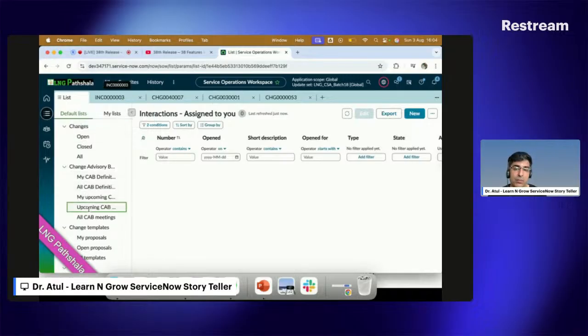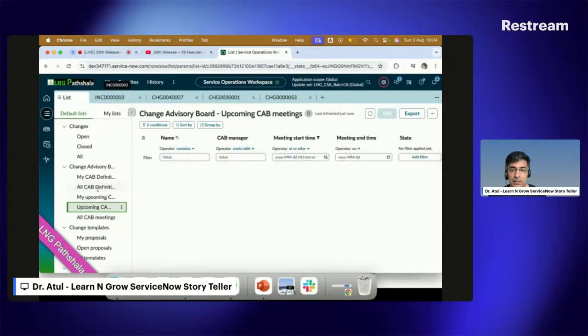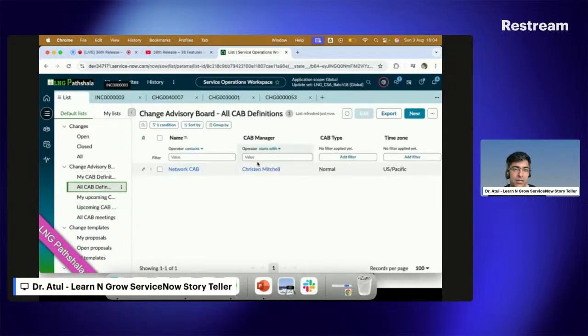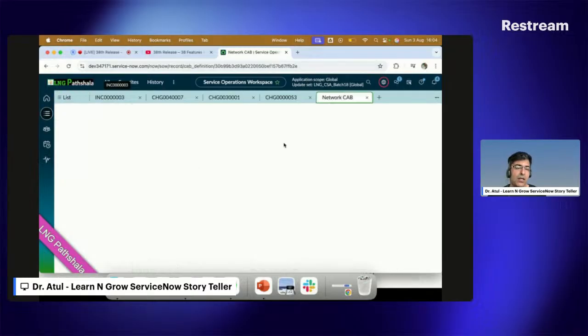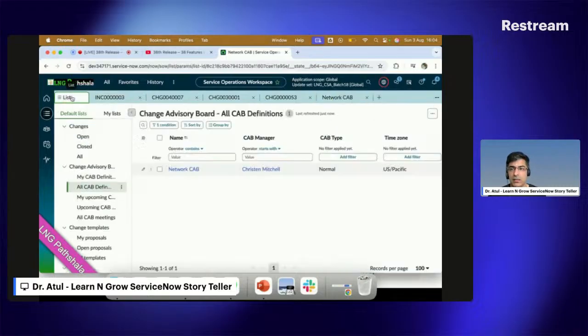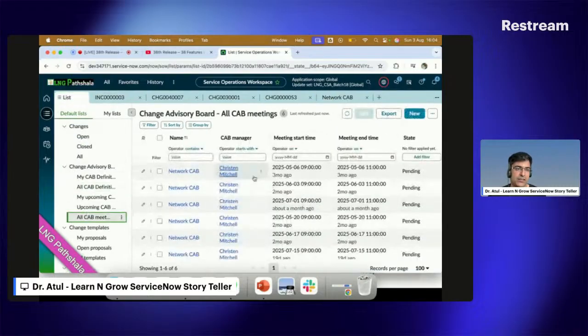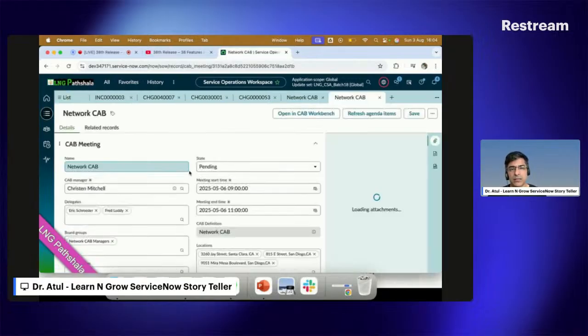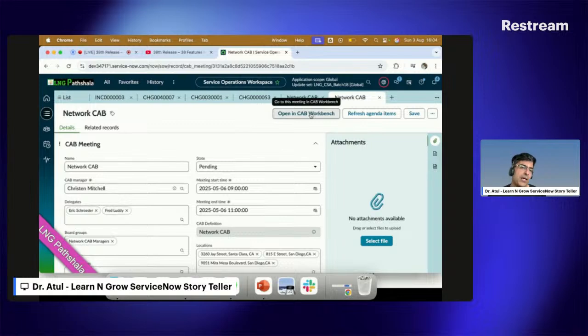Now, if I open this, let me say all CAB definitions, and open this one, network CAB. Okay, let me change the scope. Scope is global. Let me come back here. All CAB meetings, that will be good. Now the question comes: if I click on this and open the CAB workbench, will it open the workspace or will it open in the actual CAB workbench interface?